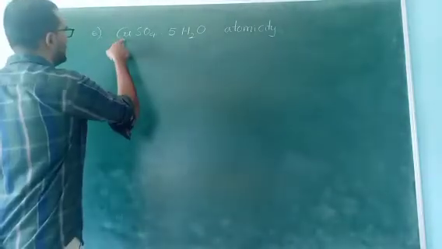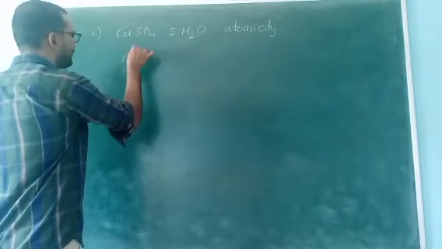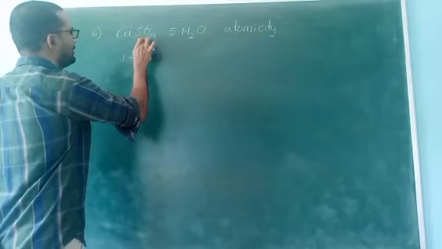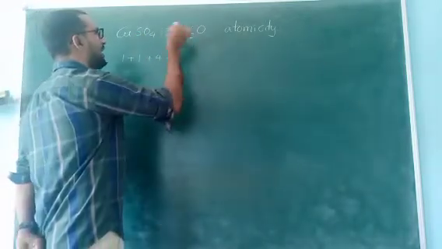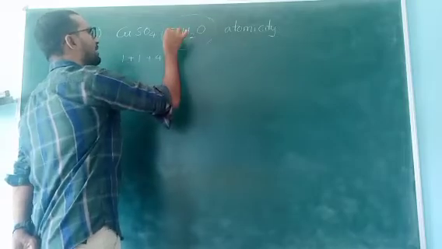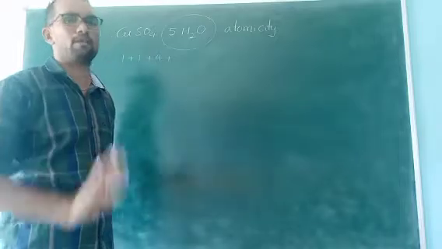Copper only 1 plus sulfur only 1 plus oxygen total 4 plus, this is very interesting, 5H2O. The starting number means multiplication. 5H2O means 5 H2O molecules are present.